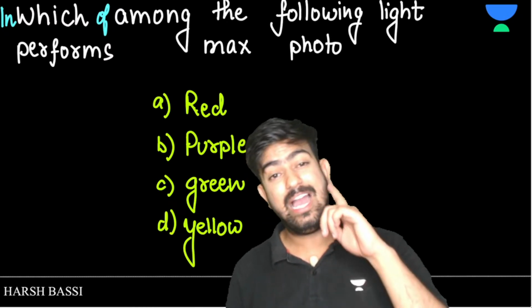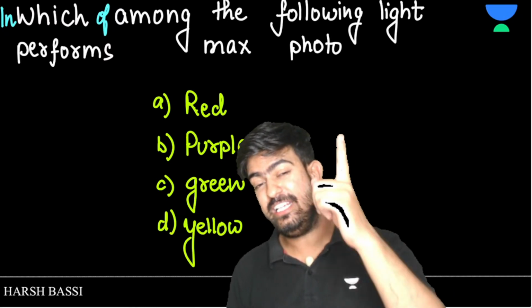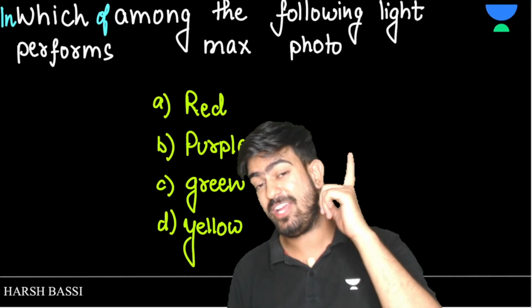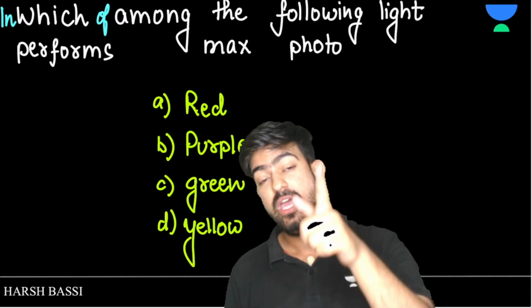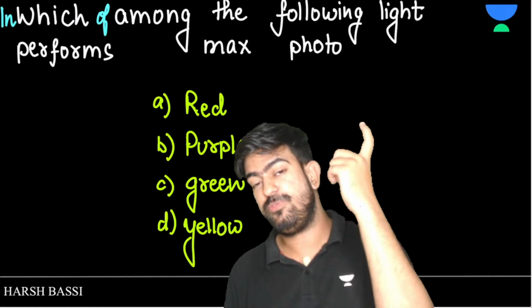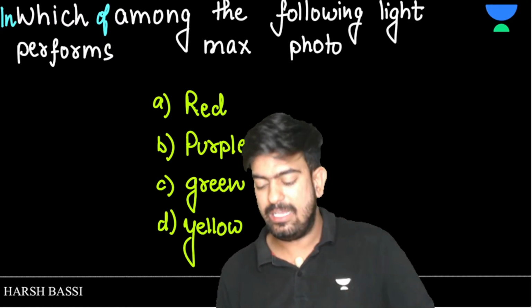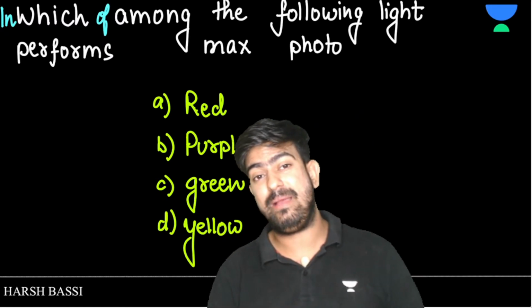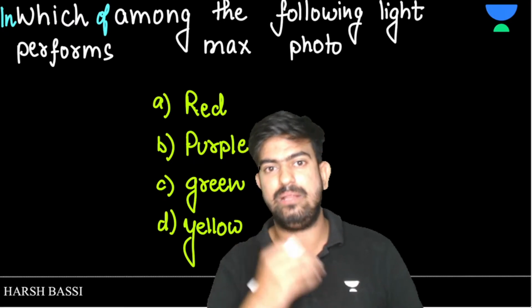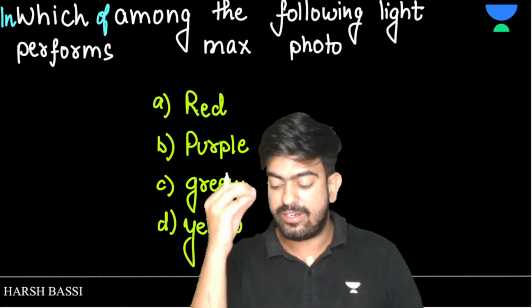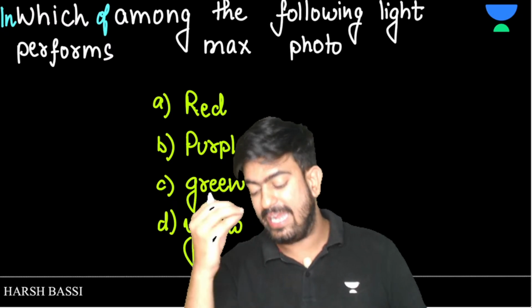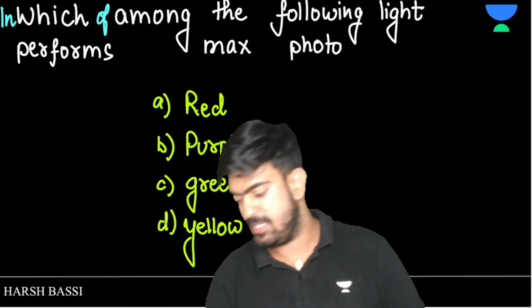So, action spectrum, intelligent person, the person who stole the prism from his school, Engelmann, exactly. And Engelmann said that in red light or in blue light maximum photosynthesis takes place. Yes, sir.